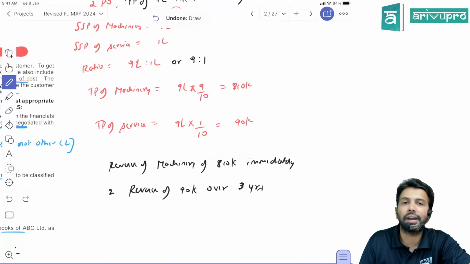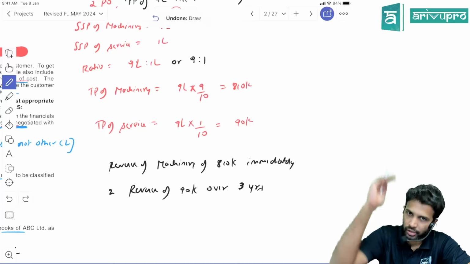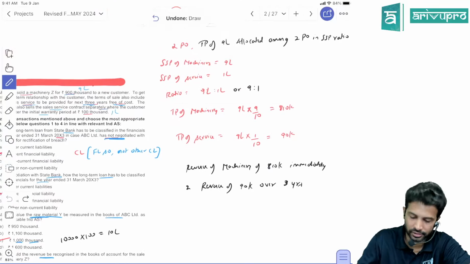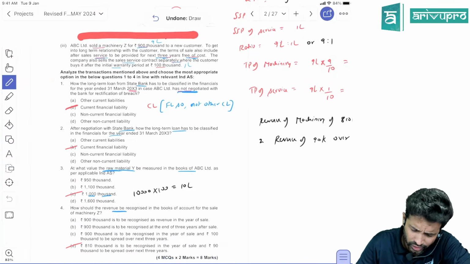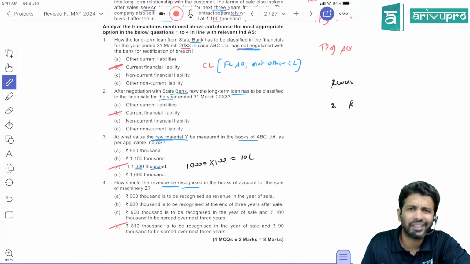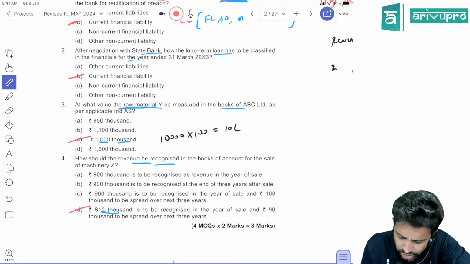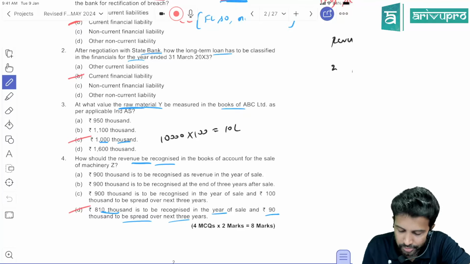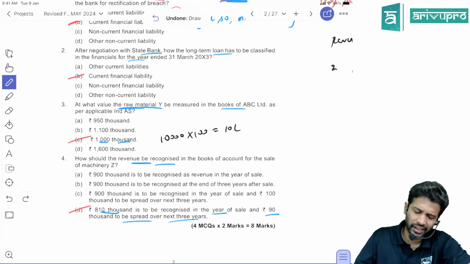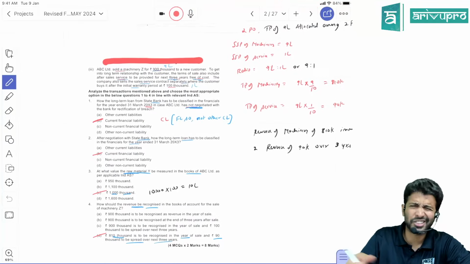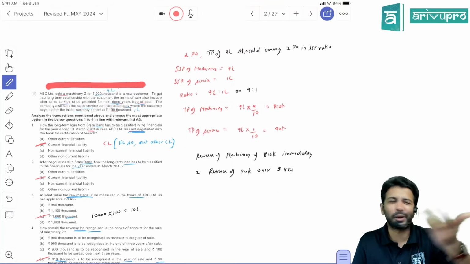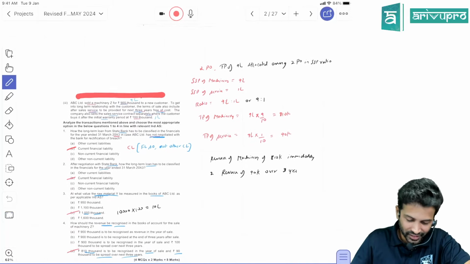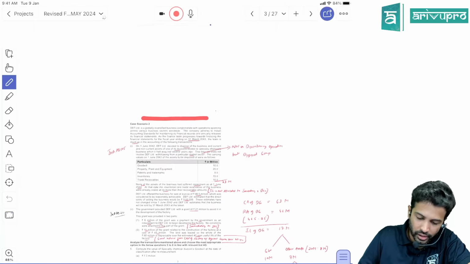Revenue of machinery of 8,10,000 is immediately recognized because the sale is already done. 90,000 revenue relating to service will be booked over 3 years. This is the conclusion. Now we'll see what is the requirement. How should the revenue be recognized? We know all this. 8,10,000 recognized in the year of sale, and 90,000 service revenue should be spread over 3 years. So D is the right option for the fourth MCQ. Pretty straightforward. We have done enough questions like this in our regular class. Okay, moving along. Case 1 is done.